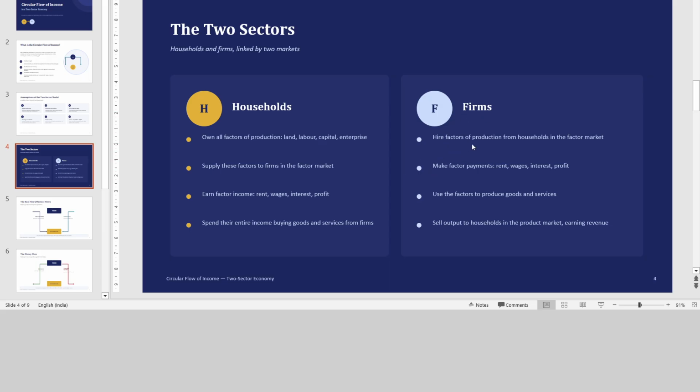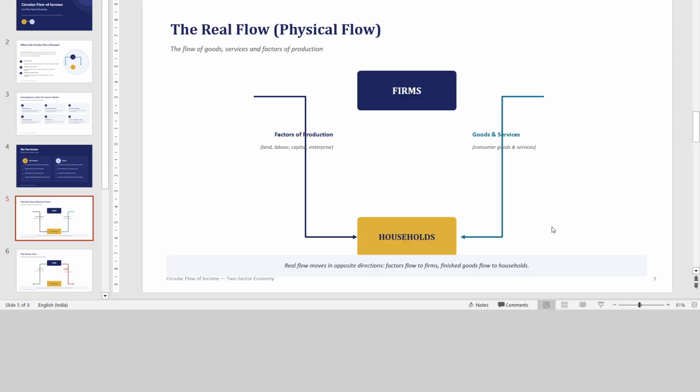Then the firms hire factors of production from households in the factor market, make factor payments like rent and wages, use the factors to produce goods and services, and sell the output to households in the product market, earning revenue. Now the real flow, which is the physical flow: the household sector provides factors of production, land, labor, capital, enterprise, to the firms, and firms provide goods and services to the household sector.